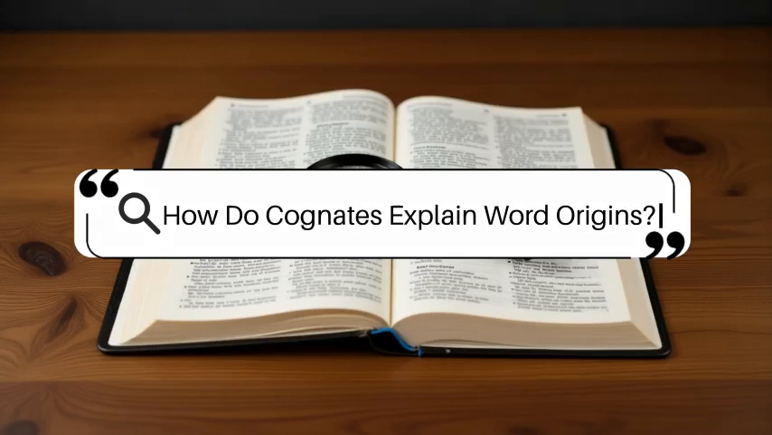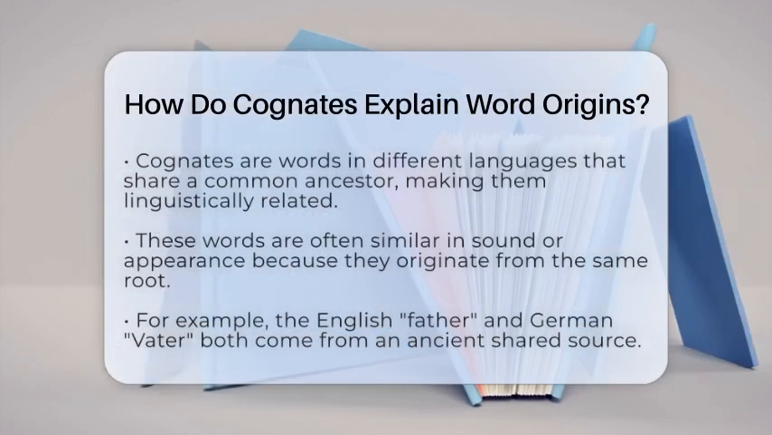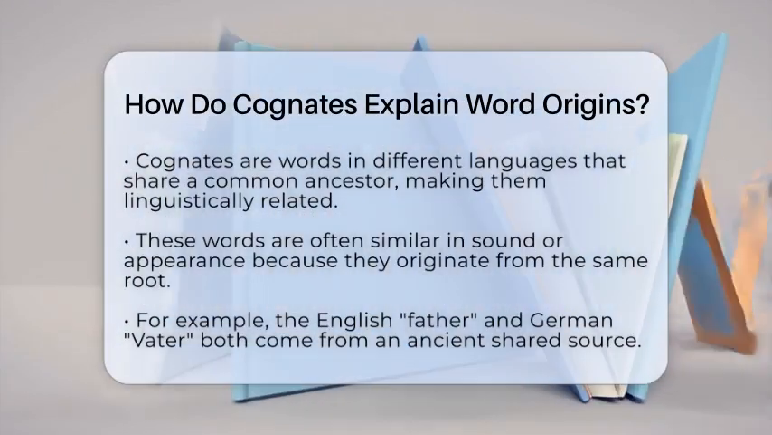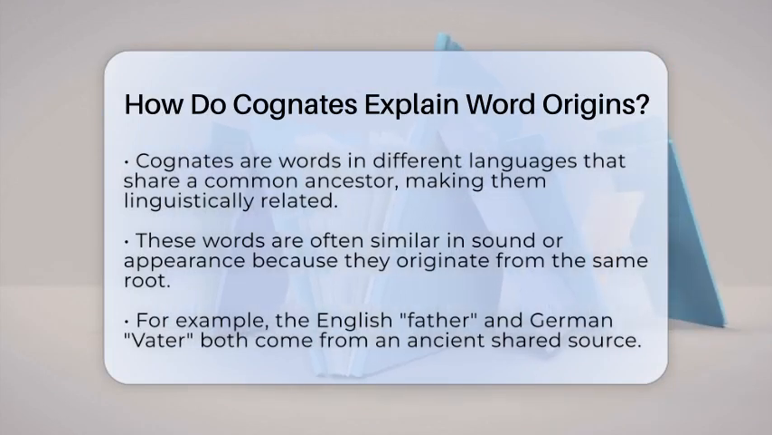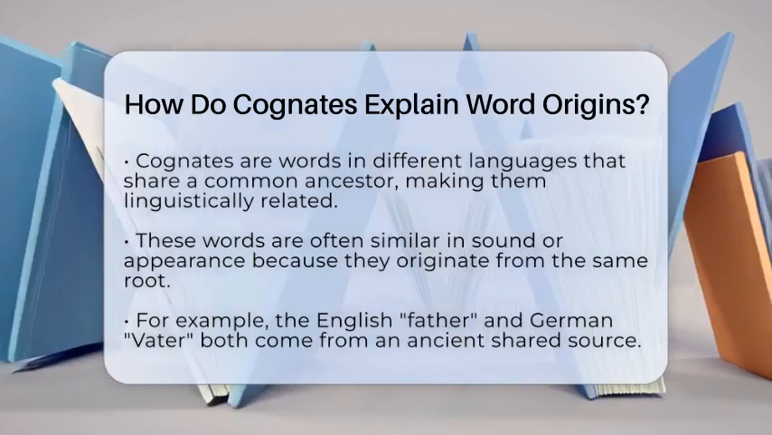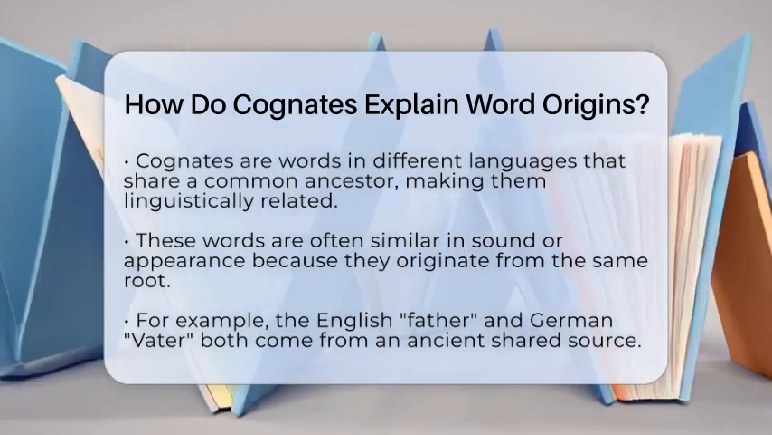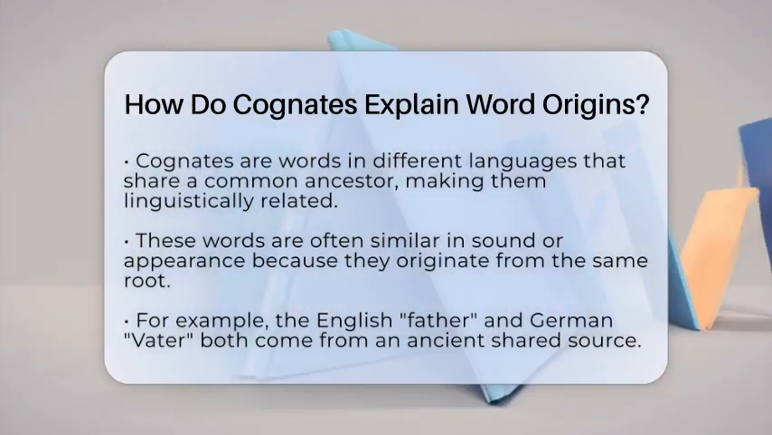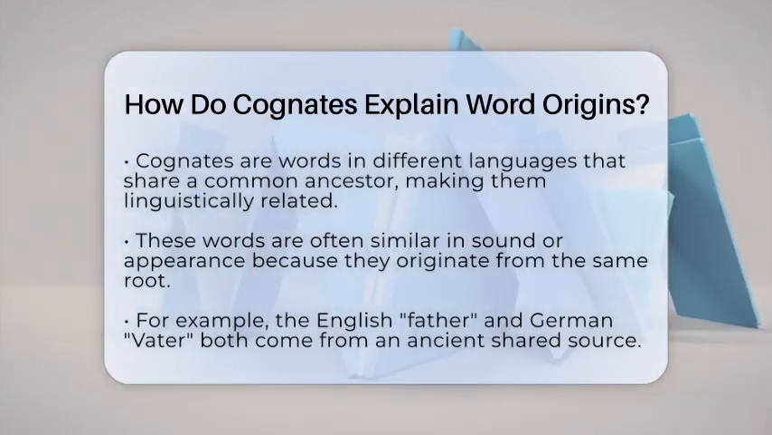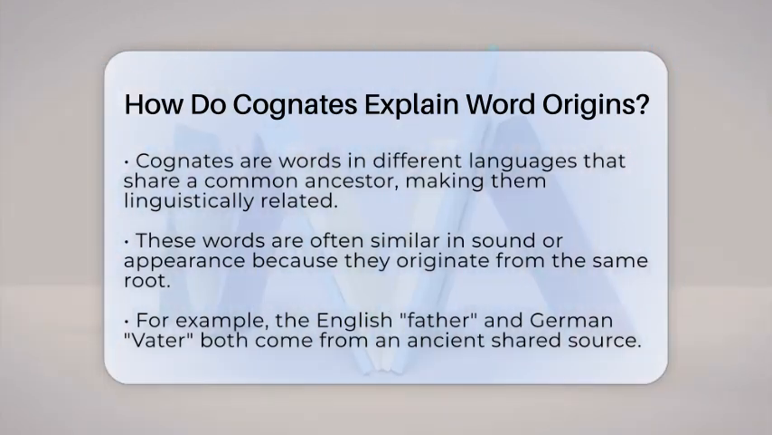How do cognates explain word origins? Imagine finding a word in one language and noticing it sounds very similar in another. That's often because these words share a common ancestor. These shared words are called cognates. They are like linguistic siblings, coming from the same family tree. When we look at cognates, we see how languages are connected through history.